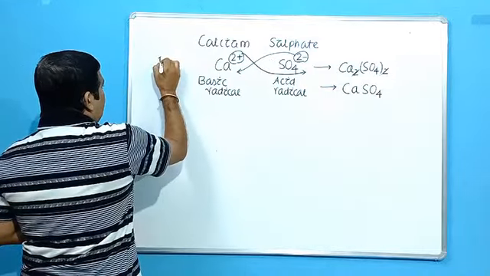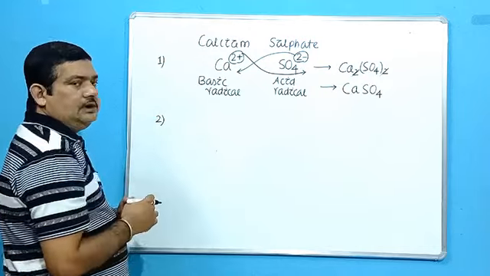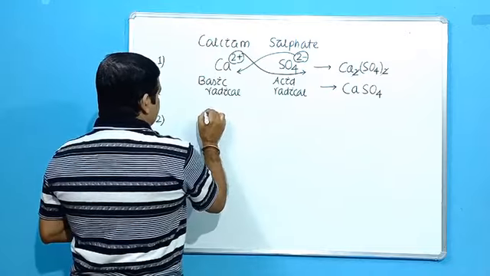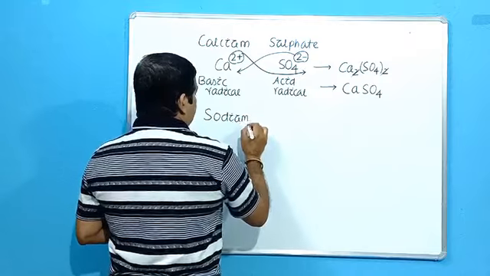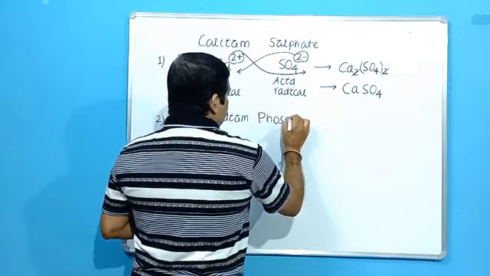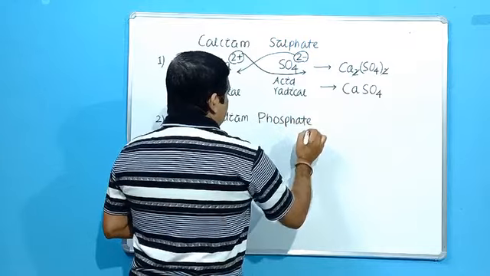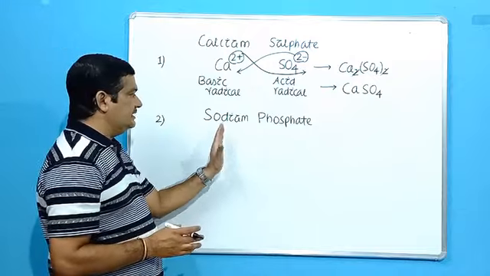So this is example number 1. Then example number 2, sodium phosphate. Next we have to write down the formula of sodium phosphate. Again clearly two parts.